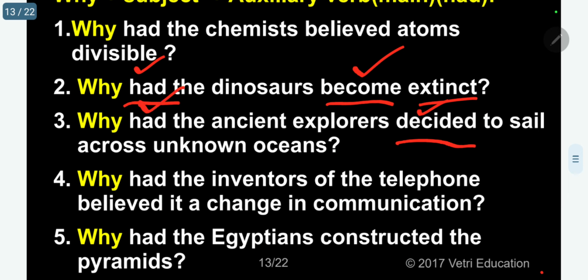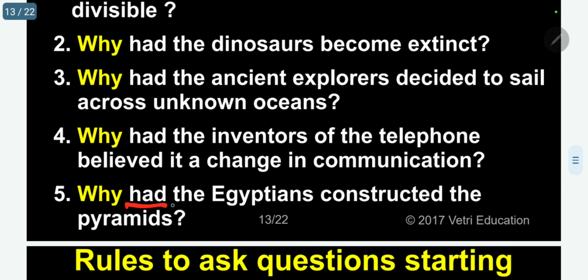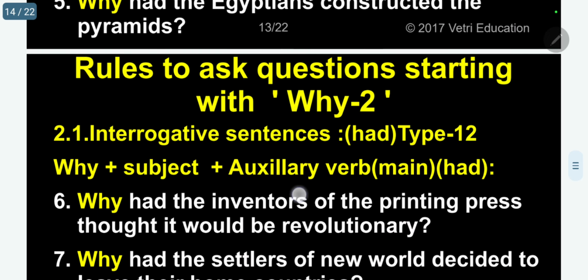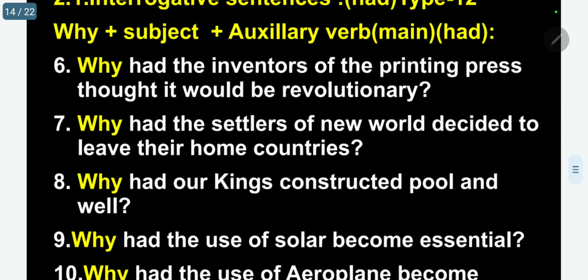Why had the inventors of the telephone believed it a change in communication? Believed, main verb, had auxiliary. Why had the Egyptians constructed the pyramids? Constructed, main verb, had auxiliary verb. Kindly follow. Now five more sentences under had.